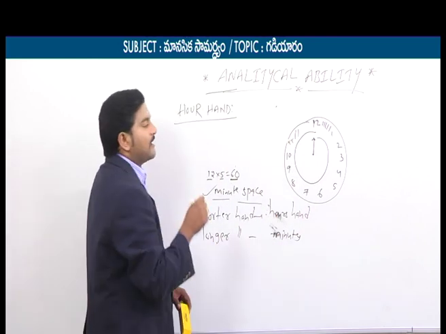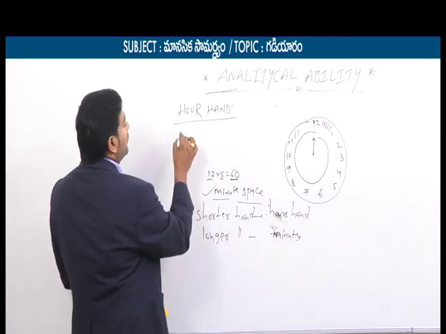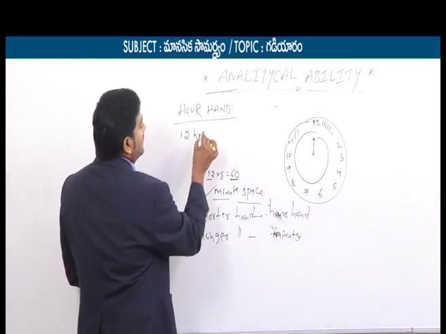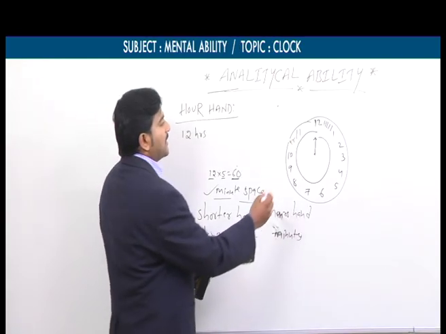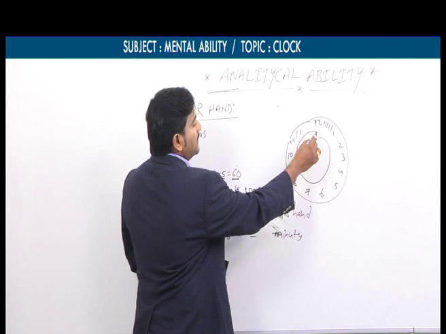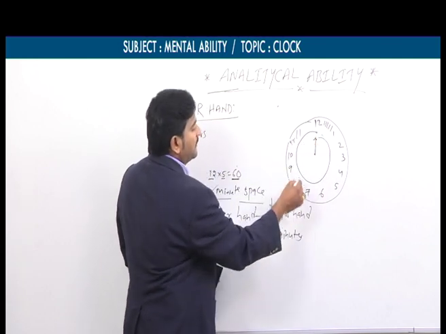What does it mean? Hours hand made how many hours? 12 hours. Hours hand made 12 hours. For example, as I already told you, hours hand is located at 12 and hours hand made one complete revolution.